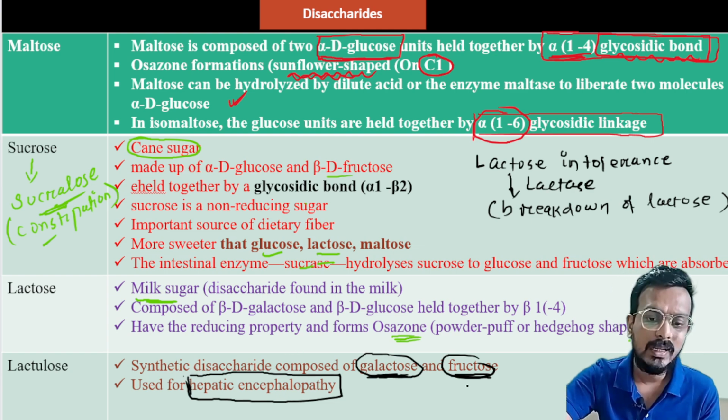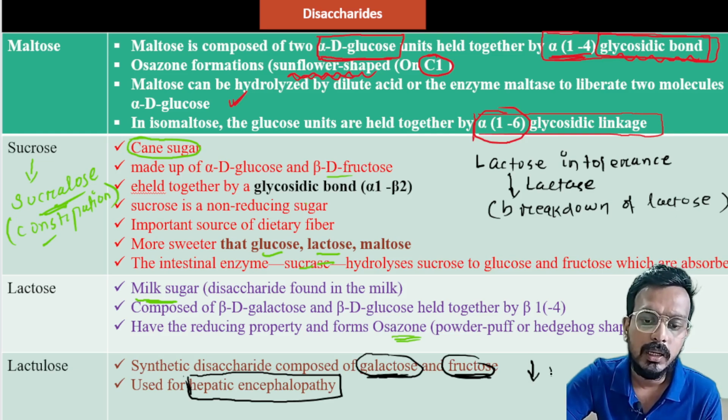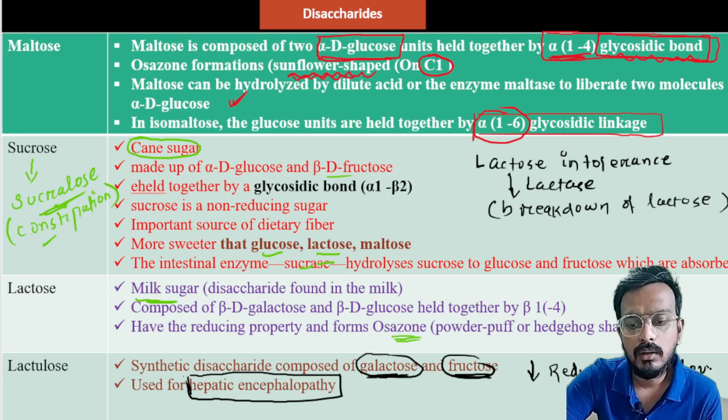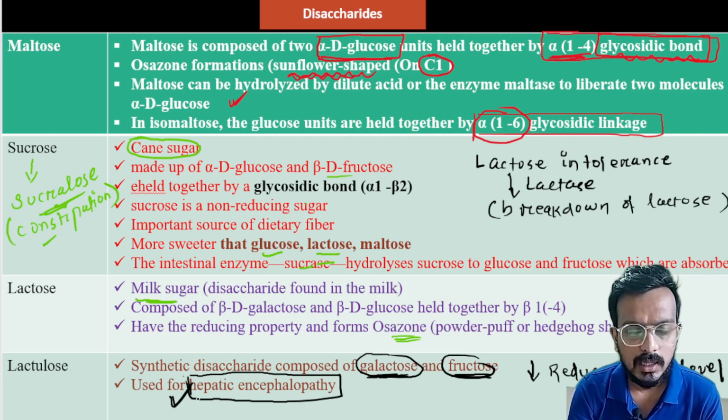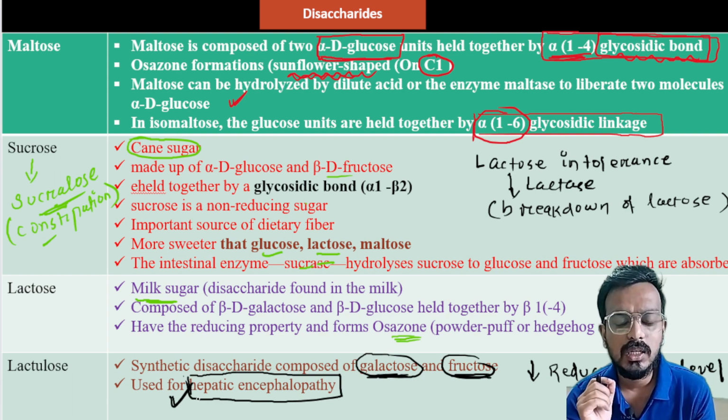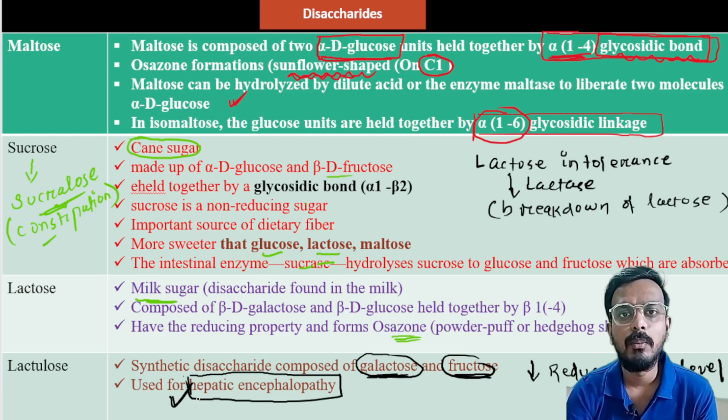What it does is reduce the ammonia level, the NH3 level, in case of hepatic encephalopathy. Okay, I hope everyone is clear up to this.